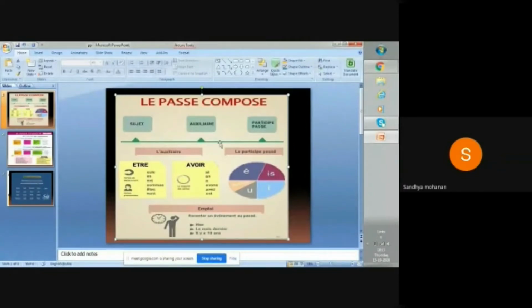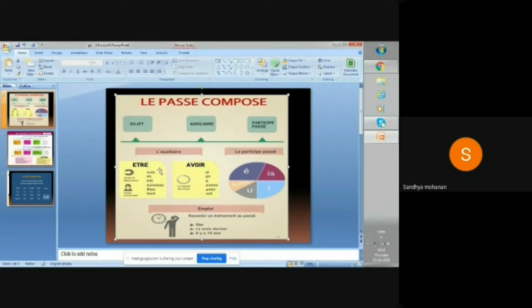Okay, so what are your subject, auxiliary, and participe passé? For the subject, you should know your normal je, tu, il, elle. That's your subject. Here your auxiliary, we have two auxiliaries: être or avoir. These two are your auxiliary. Être. You have to know the conjugation of present être.